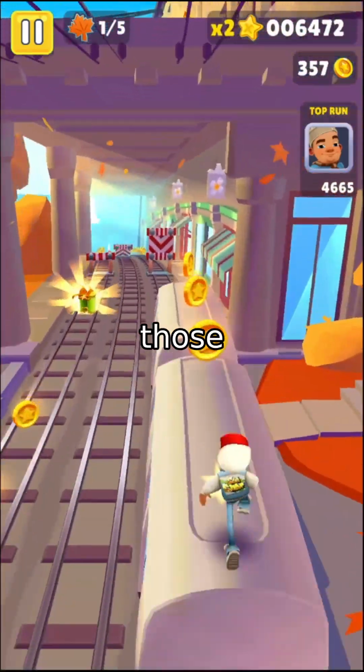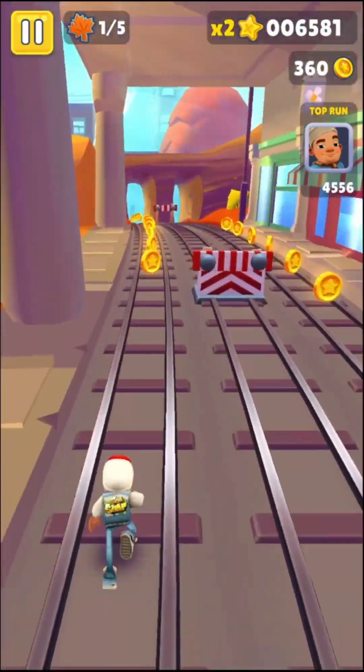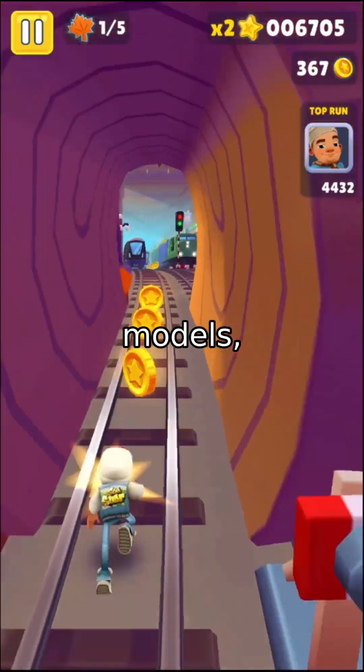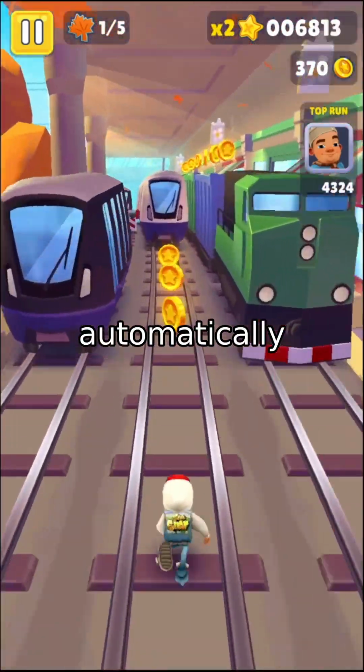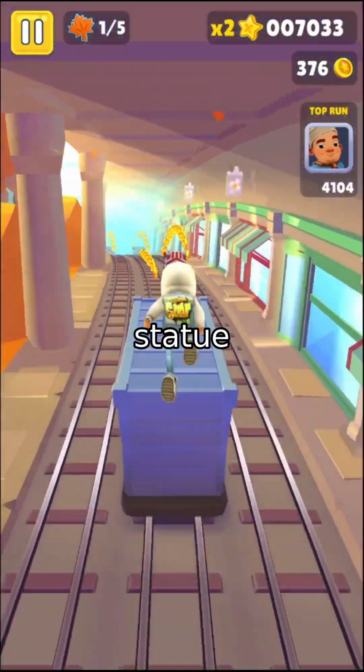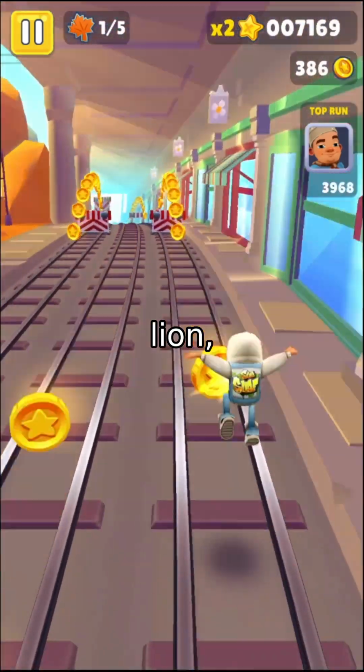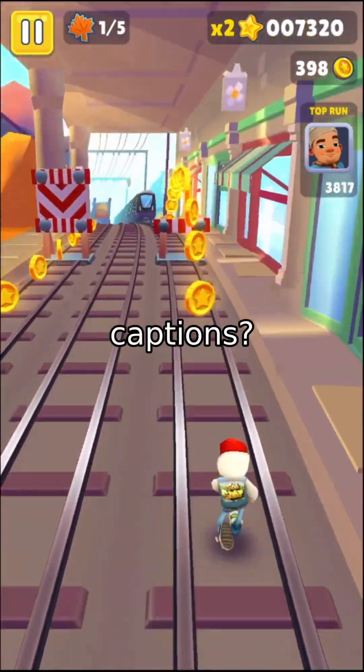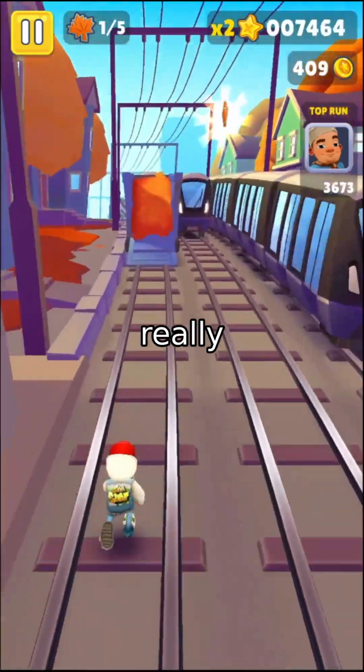But here's the twist. Those captions aren't always written by humans. Many models use vision language models, VLM, AI systems that automatically generate captions for images. For example, a VLM might look at a photo of a statue and say, "A marble statue of a lion." But what happens if someone messes with those captions? This is where the research gets really interesting.